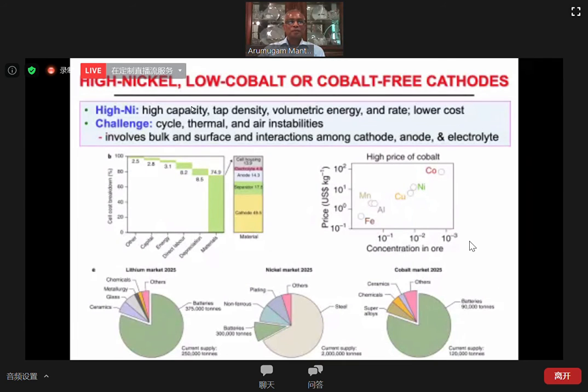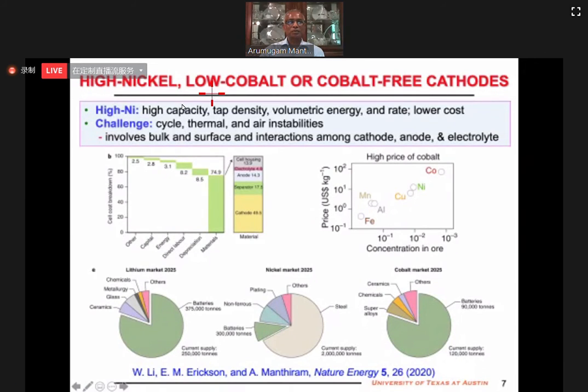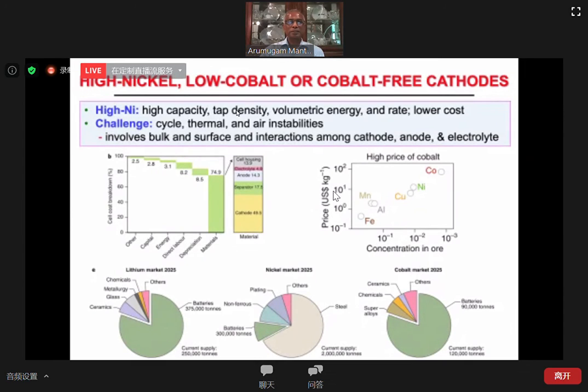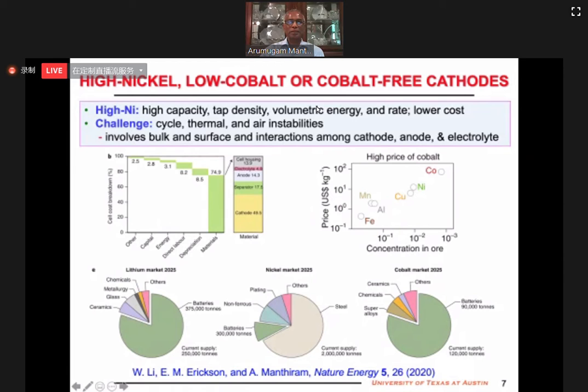Now, nickel can go all the way to 4 plus, so we can get much higher capacity with nickel than cobalt. Also, fortunately, when we synthesize compounds with high nickel content, we get high tap density. That's good for high volumetric energy density. Even though nickel does not become metallic because we are operating with EG band rather than T2G band, it is still highly covalent, so you can get good rate capability.